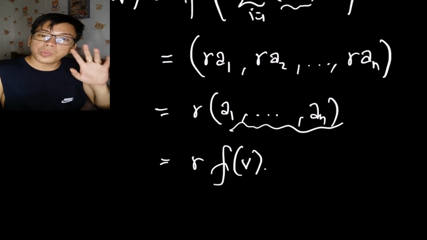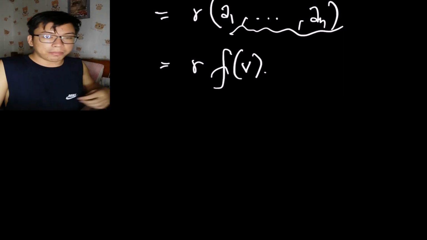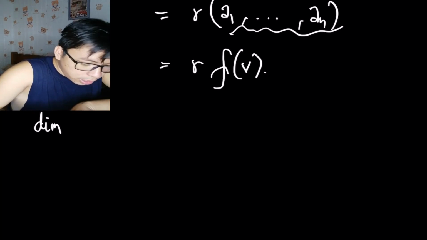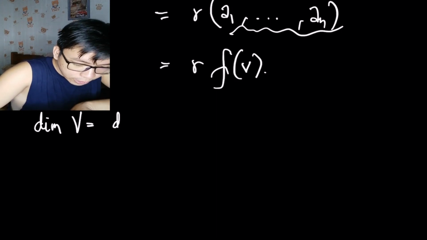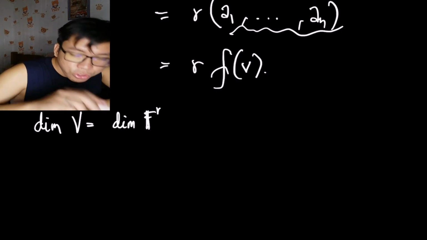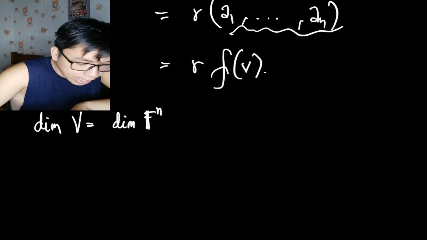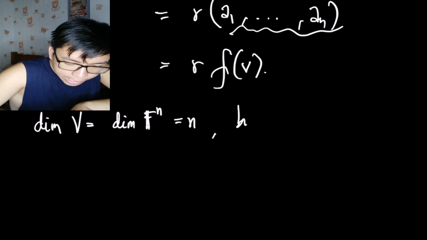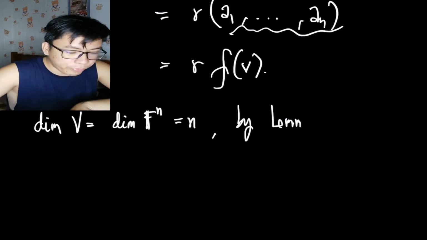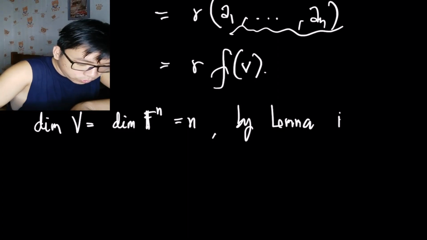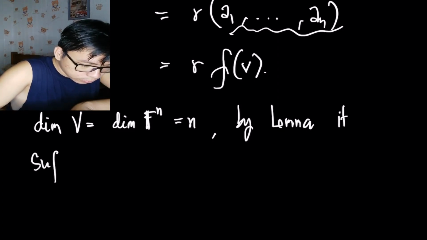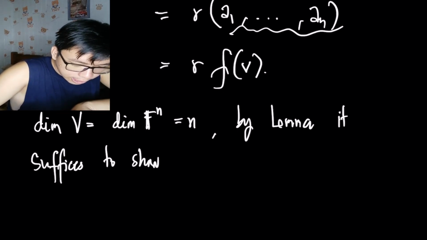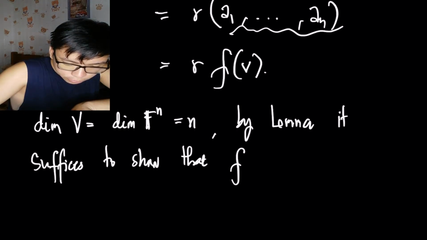So the next problem is we will have to show that F is an isomorphism. Note that the dimension of V is n, the dimension of F^n of course is n. So by the lemma that we've shown before, it suffices to show that F is 1 to 1.